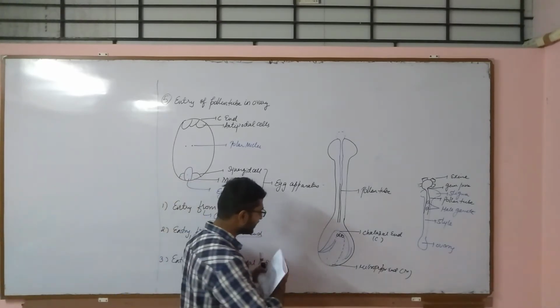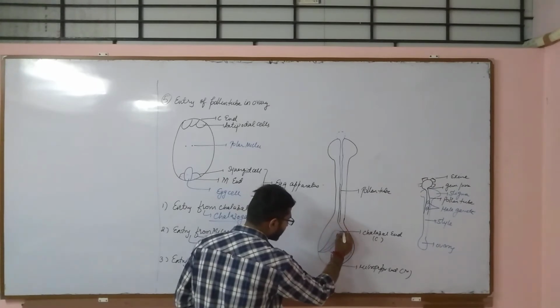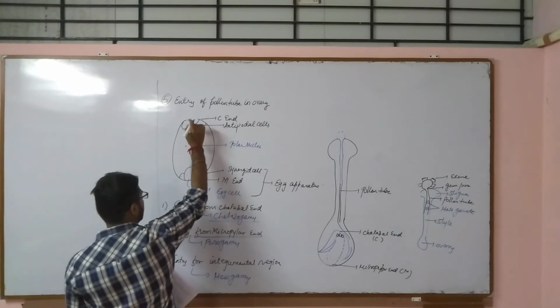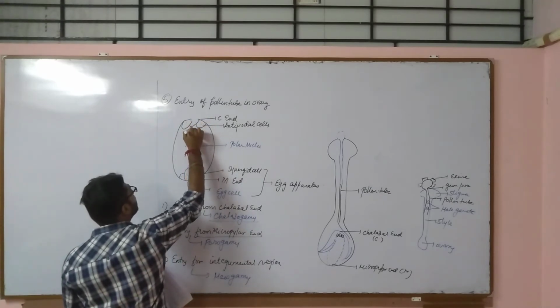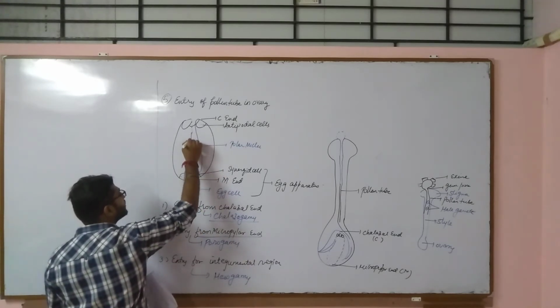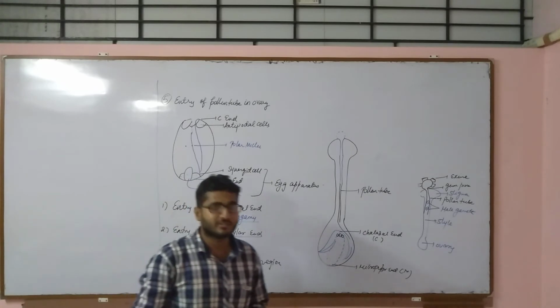So let us say that this is the pollen tube which is coming, and it will turn around, or we can use this diagram for the pollen tube. Let us say this is the pollen tube which is coming, and it will directly go towards the micropylar end and it will attack the synergid cells.